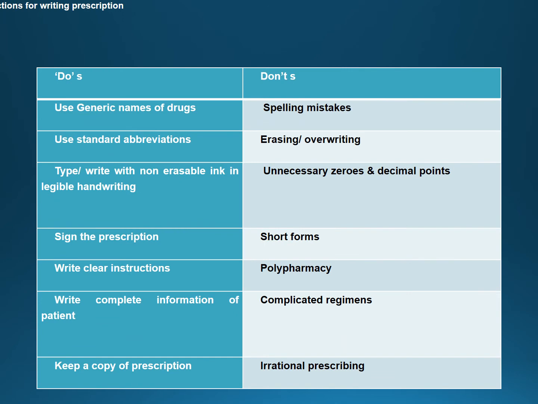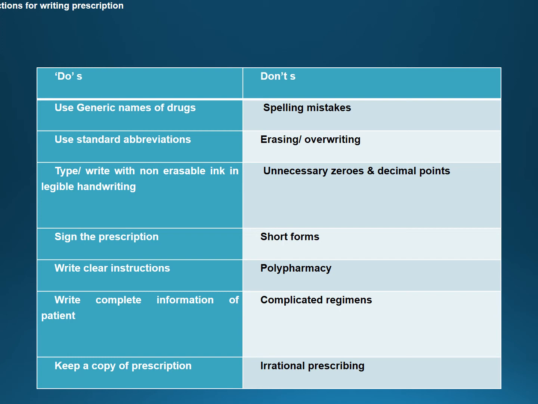Now for prescription, what do you need to do and what are the things which you should avoid while prescribing a drug, being a prescriber? Firstly, as we have already discussed the importance of the generic name, you should use the generic name of the drug as far as possible, and in special cases where you need to give the brand name, you need to mention the instruction also. Do not substitute.